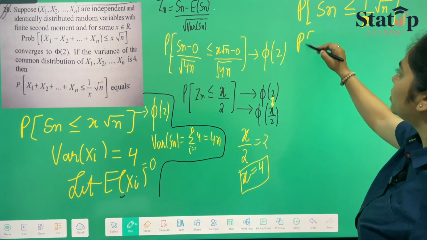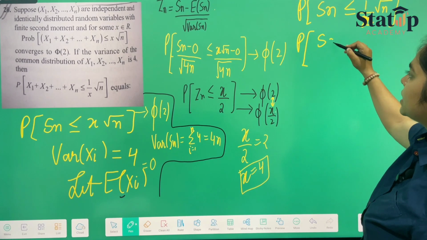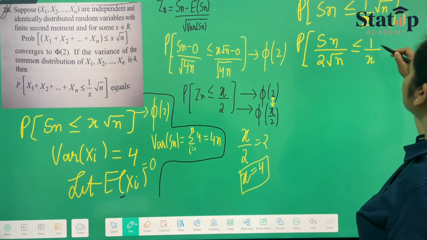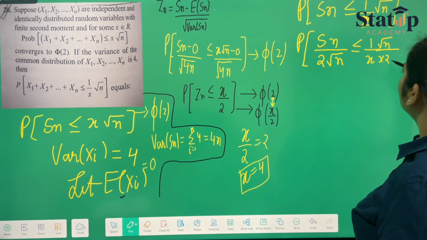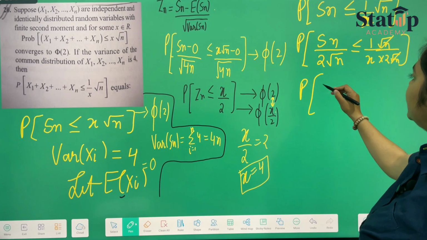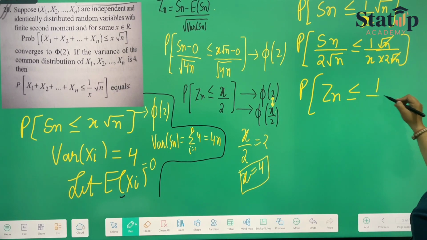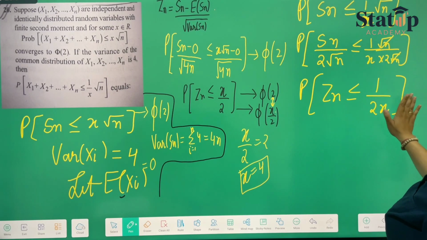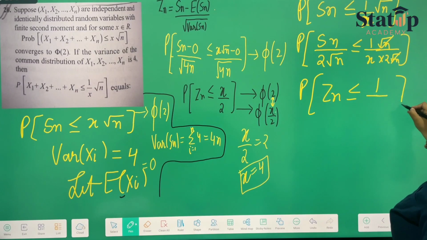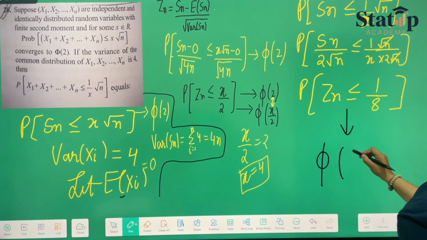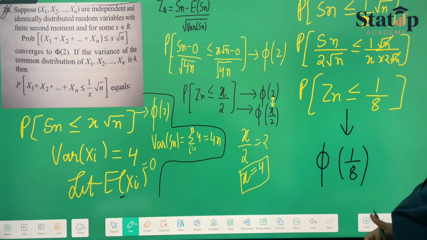So first of all we have to convert Sn to Zn. So Sn upon 2 root n, we have to divide, is equal to 1 upon x root n upon 2 root n, right? Root n gets cancelled, and we'll be getting the probability that Zn is less than or equal to 1 upon 2x. But from here x is 4, so instead of x we can write 4. So 2 into 4 will be 8. So this will converge to phi 1 by 8, which is your answer.